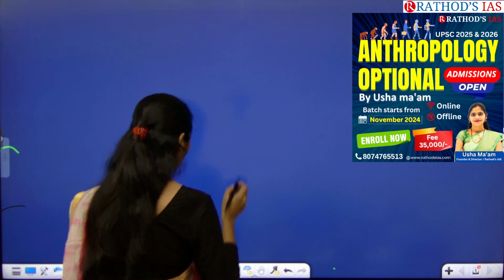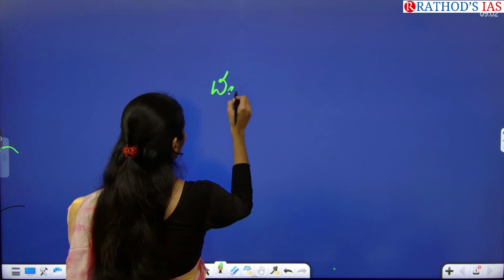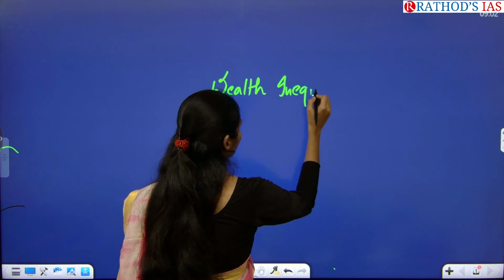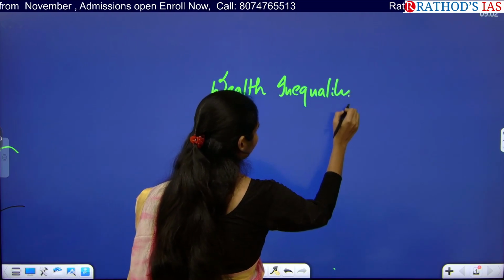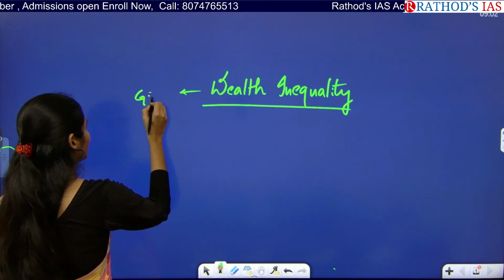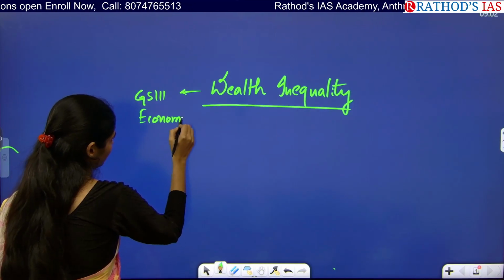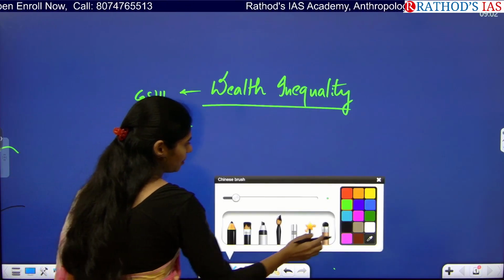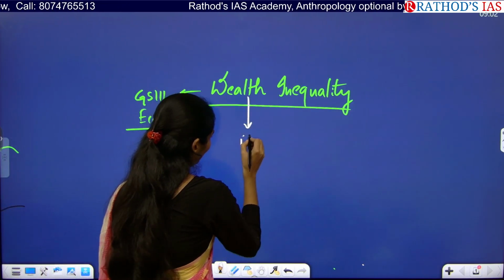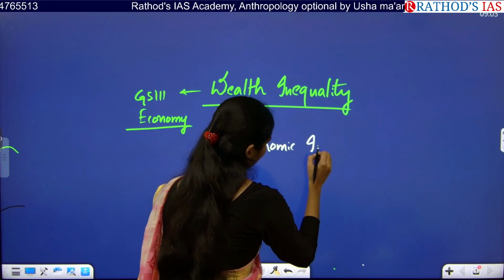So here the keyword is wealth inequality. So this article we will be connecting with GS paper 3 under economy as usual. So if you see the dimensions where we can connect this topic, in our economy we will be studying about economic inequalities.